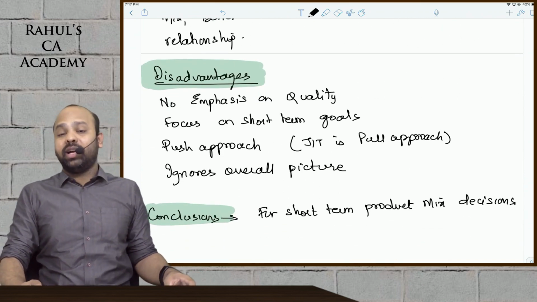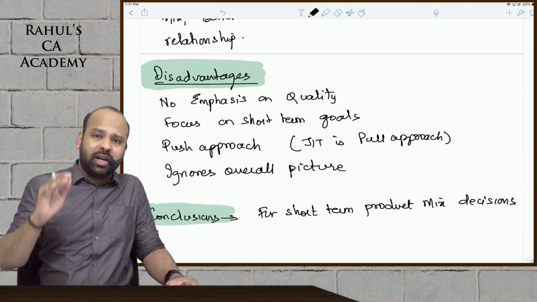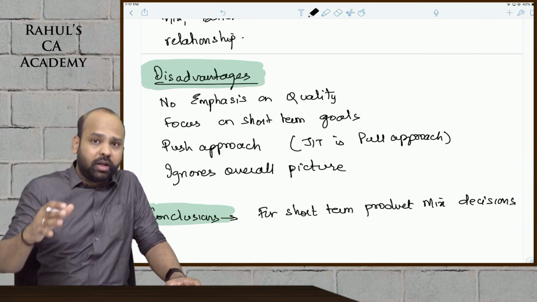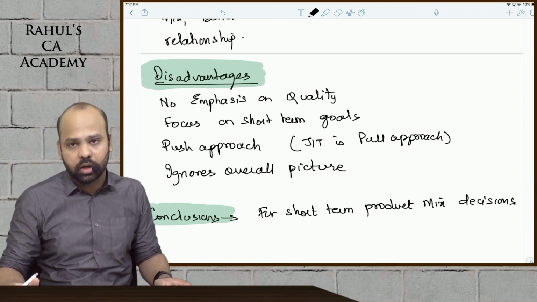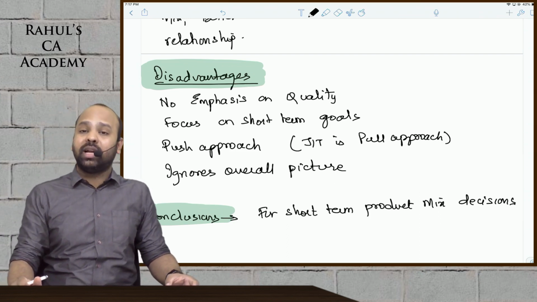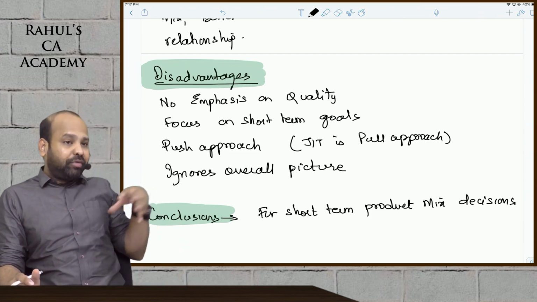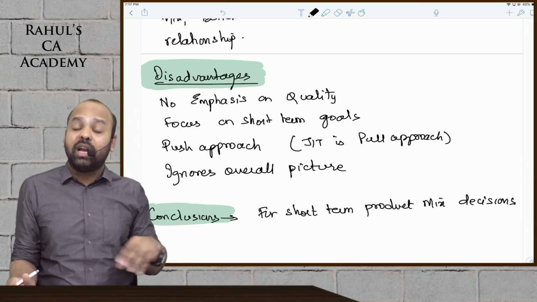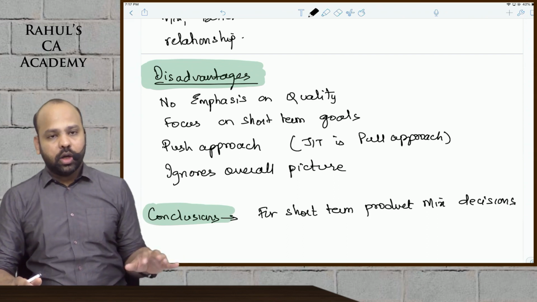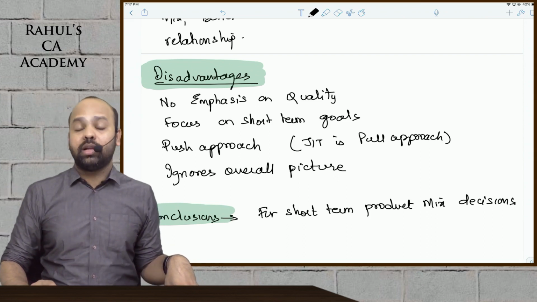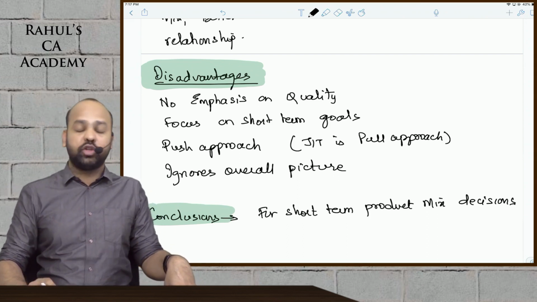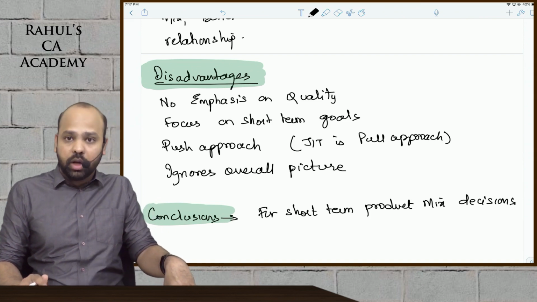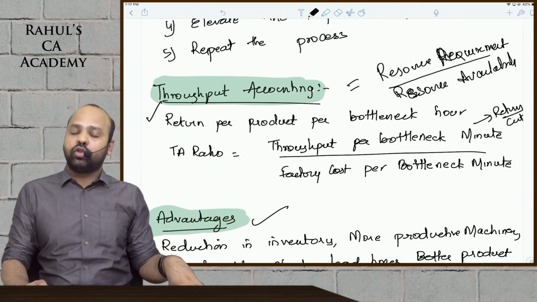Disadvantage here, beta, that we are not concentrating on quality of the product. It is applicable for a very short period. There is no long-term planning being considered here, and this is a push approach. We manufacture inventory and then try to sell that in the market. So conclusion, remember this much, beta, that theory of constraints is most appropriate for short-term product mix decisions. I hope you're clear about theory of constraints or throughput accounting, guys.